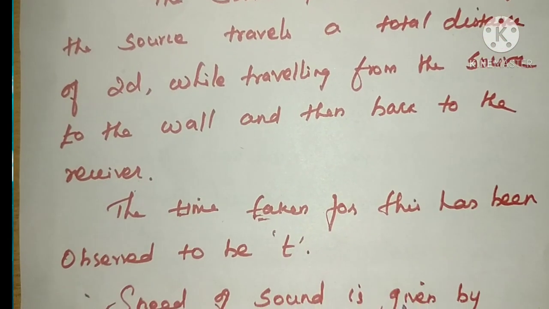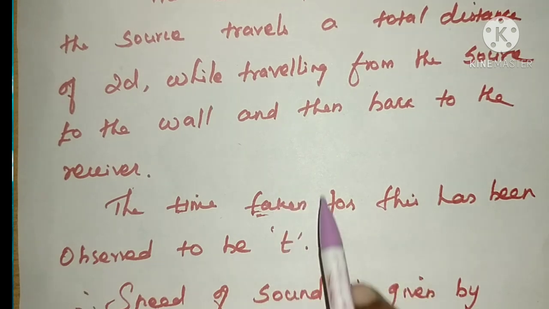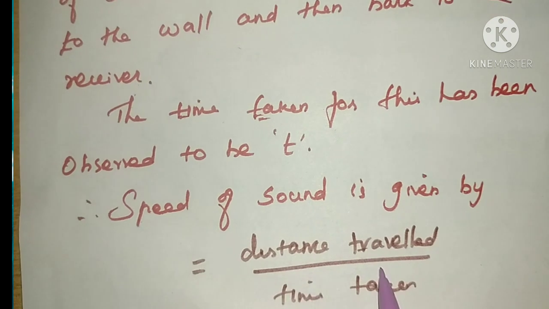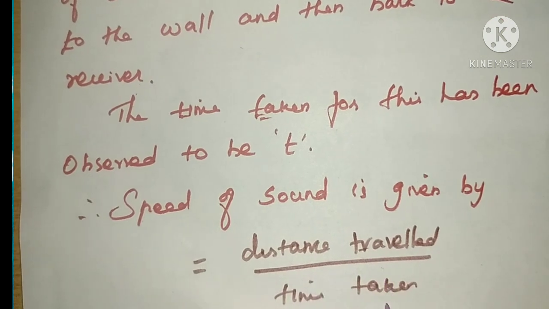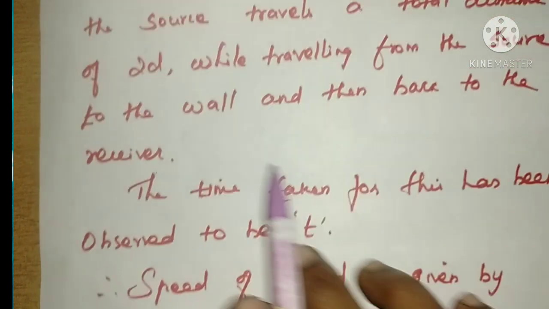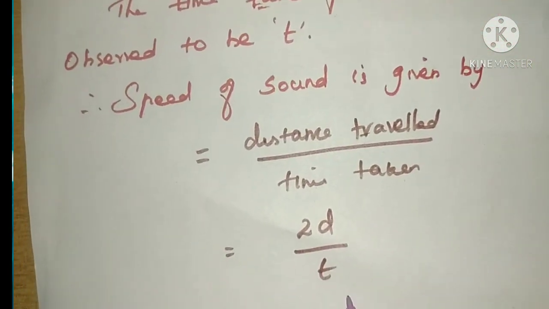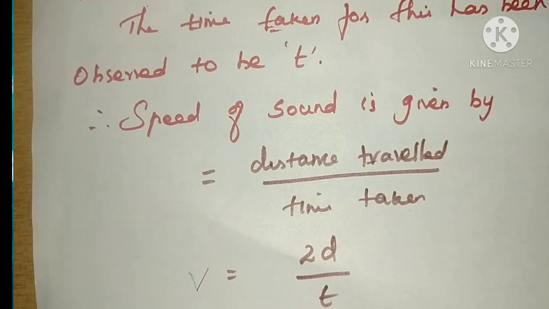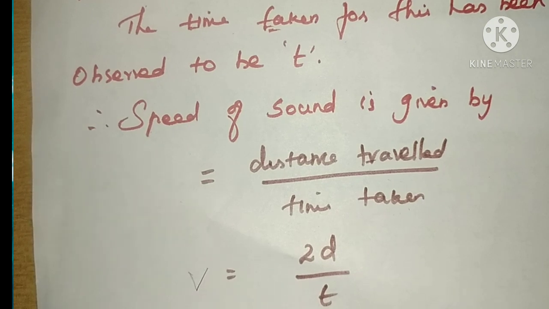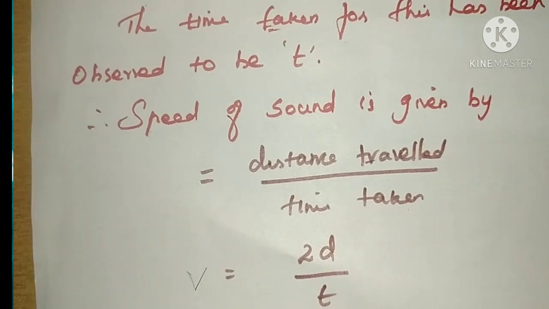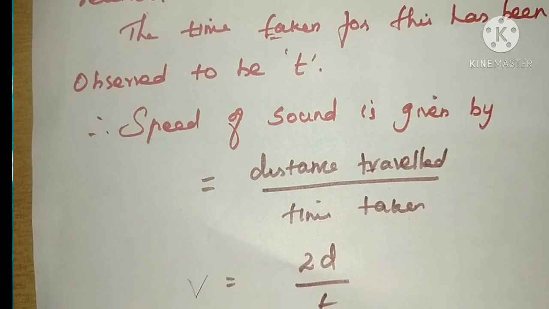Next, the time taken for this is observed from the stopwatch. Already we measured the time, that is t. Now, speed of sound, what is the formula? You all know the formula: distance travelled divided by time taken. The distance travelled we calculated as 2d. So speed of sound v equals 2d divided by t. By using this formula we can calculate the speed or velocity of sound. So which method is this? Yes, the echo method.